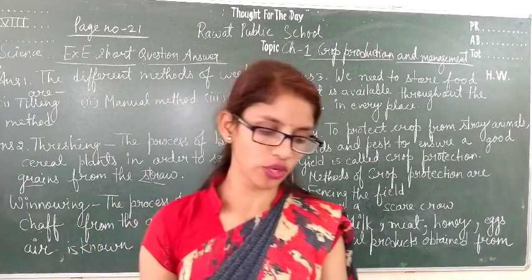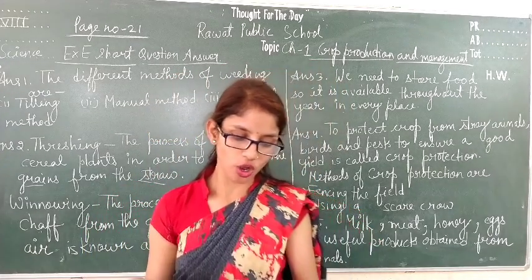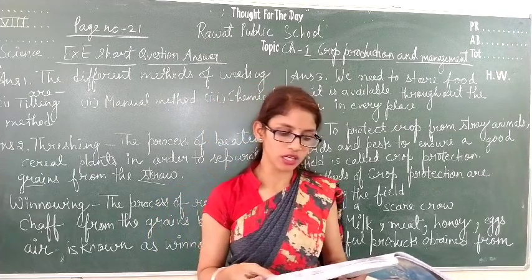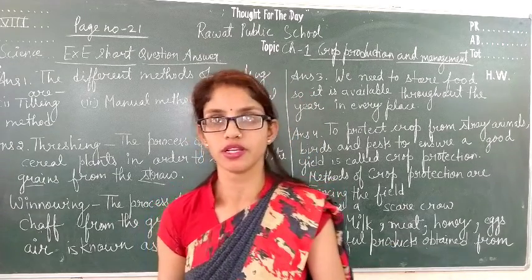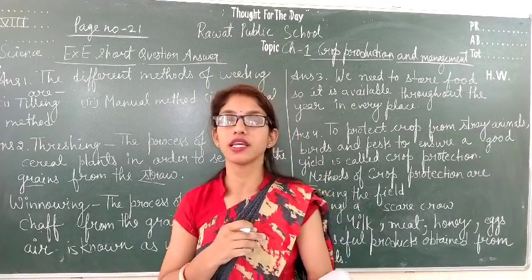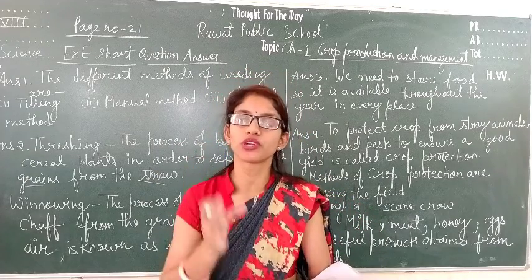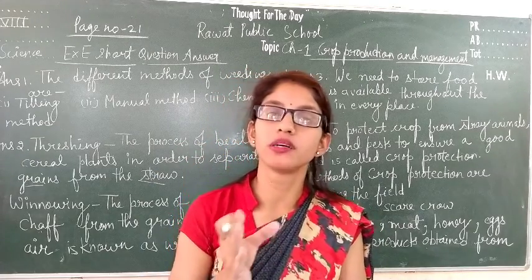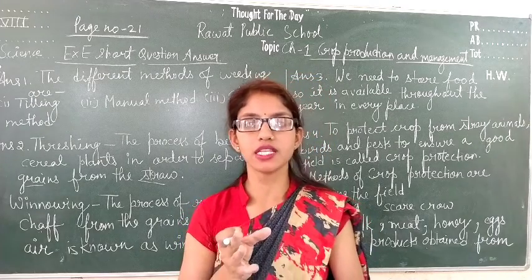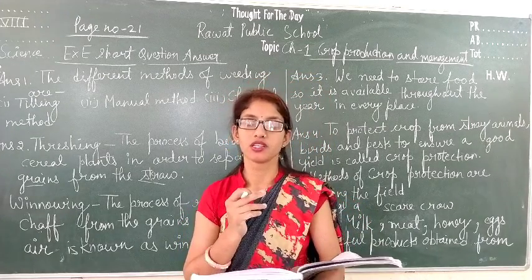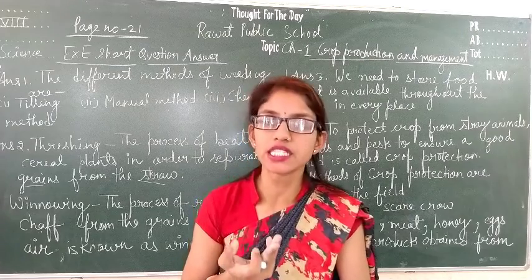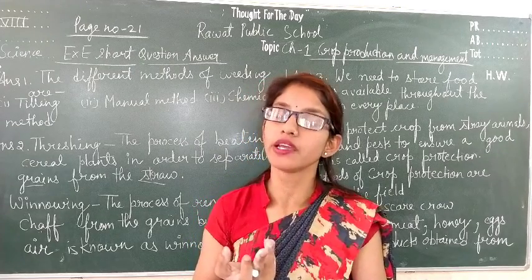Next is question 4: what is crop protection and what are the methods of crop protection? So student, we have already discussed that crop protection means to protect the crop from the birds, from the stray animals and from the pests, so that the crop yield or the crop production will not be affected.